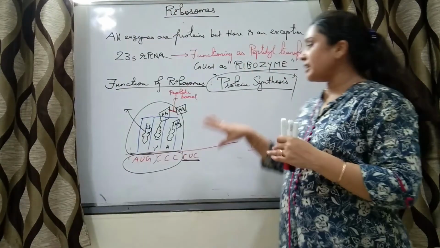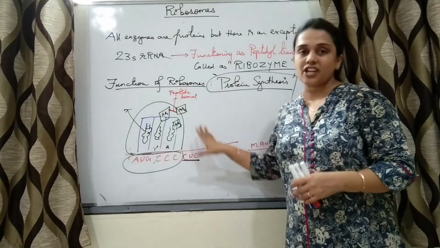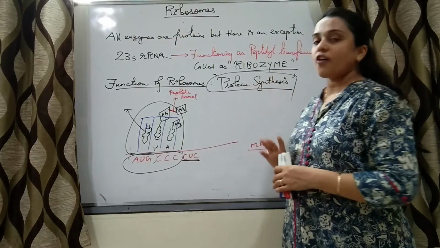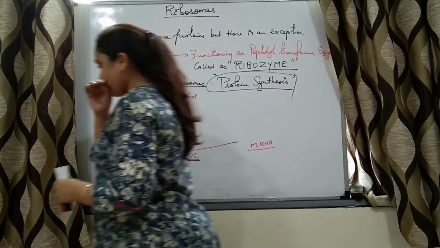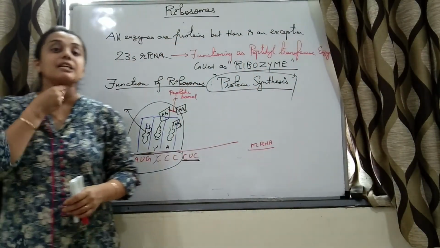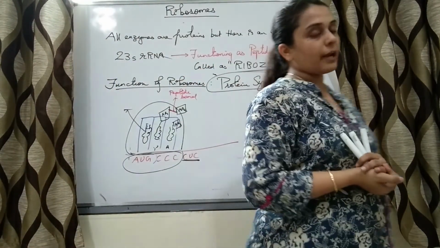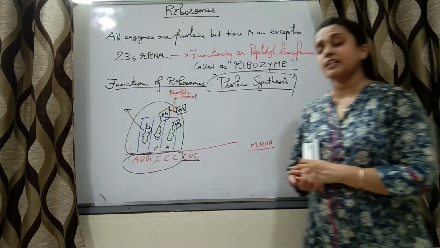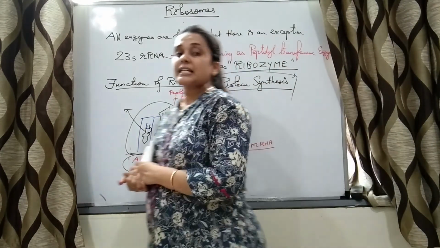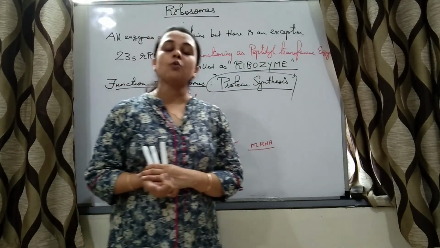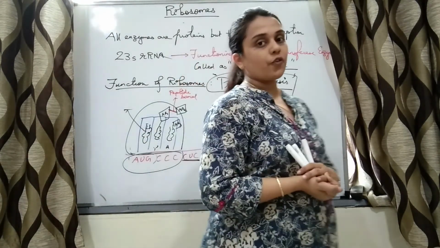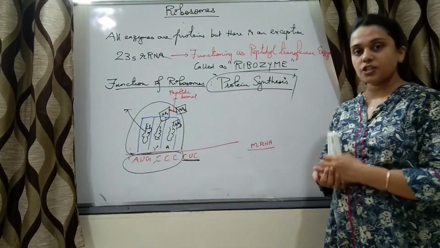You will study in detail about this. There is an entire chapter for it, right? So the function of ribosome is protein synthesis. So yes students, we have studied about different names of ribosomes, types of ribosomes, and subtypes of those ribosomes. What is S? S stands for Svedberg's coefficient.